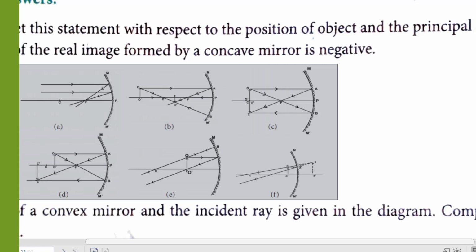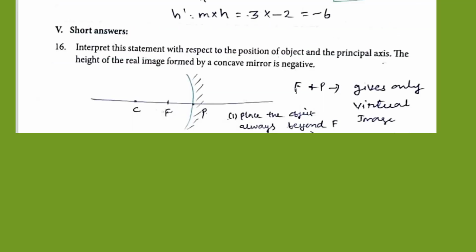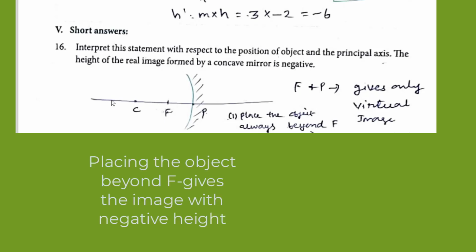So let us write the answer like this. If we place the object between F and P, then we will get virtual image. But if you want the image to be negative, place the object beyond F. You can place the object here, it is possible.